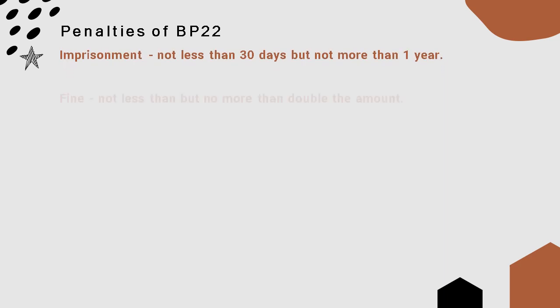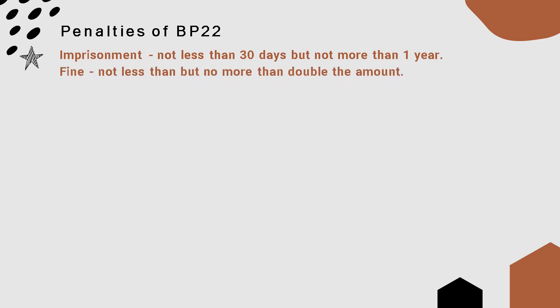Now, what are the penalties of BP22? Imprisonment of not less than 30 days but not more than 1 year. What else? A fine of not less than the amount of the check but not more than double the amount. Or both fine and imprisonment at the discretion of the court.